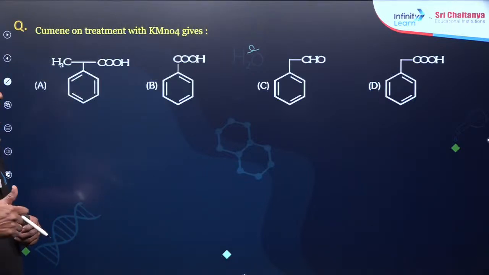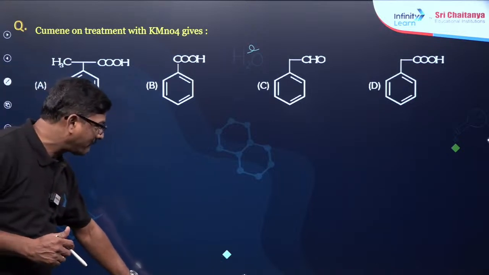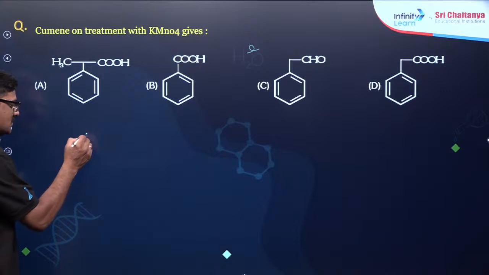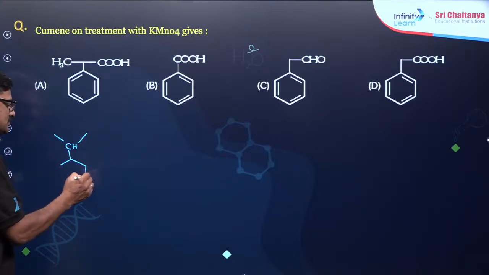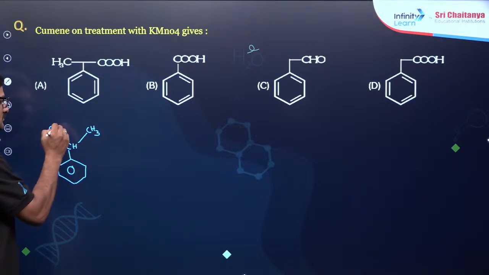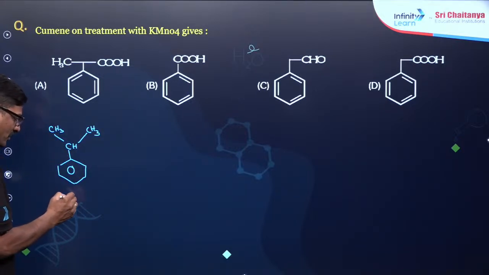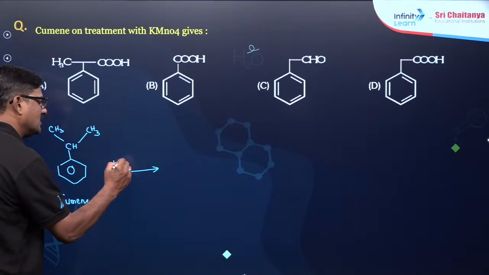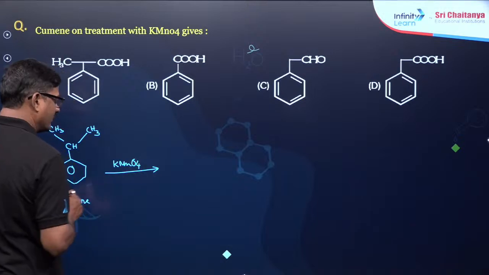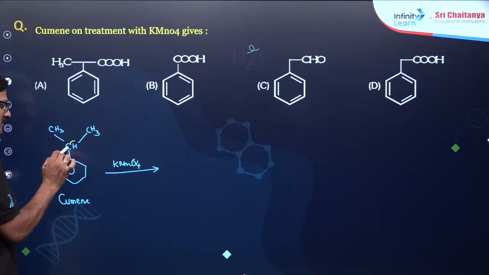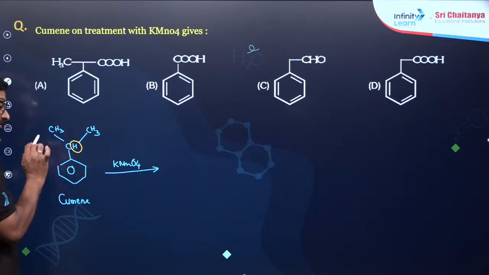That's good, nice. And let's see, cumene on treatment with KMnO4 gives... What is the meaning of cumene? CH... this is what is called isopropyl benzene, and this cumene is treated with KMnO4. Okay, what happens, you know, this is called benzylic hydrogen. It is more prone to oxidation.